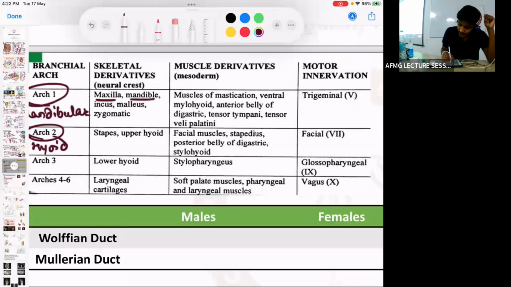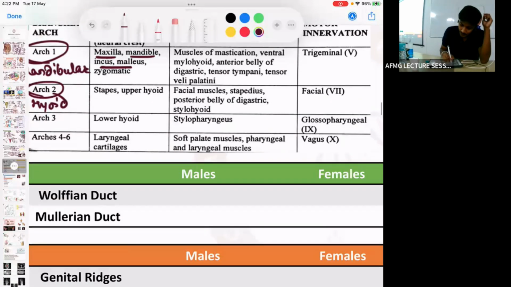So the first pharyngeal arch develops into which bones? The mandibular arch develops into three facial bones: maxilla, zygoma, and mandible, along with two ear ossicles, malleus and incus. But the stapes is developed from the second pharyngeal arch. This is the question.